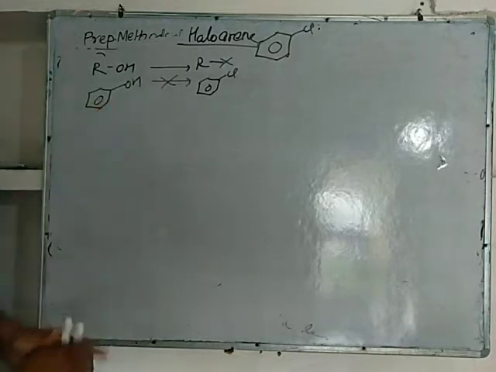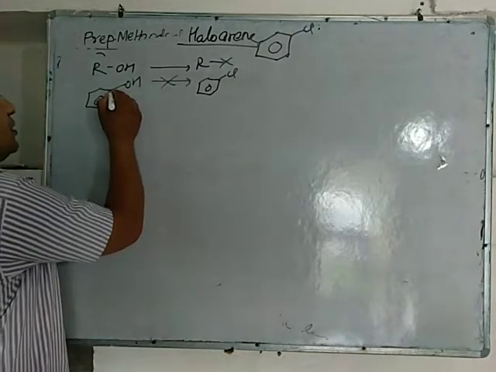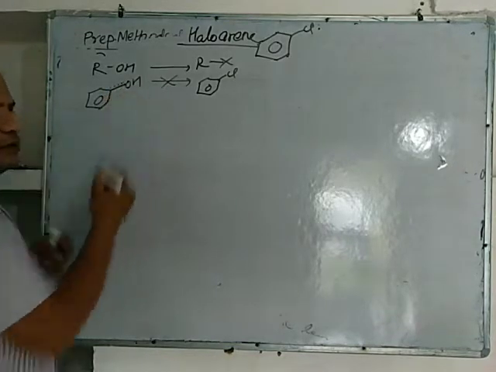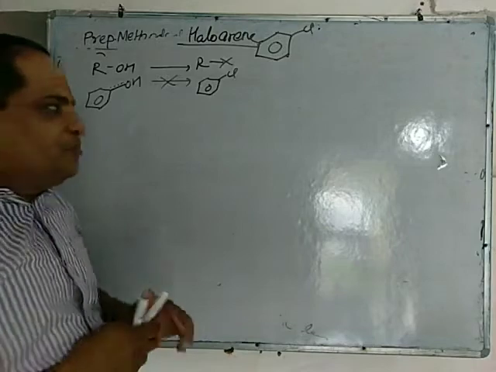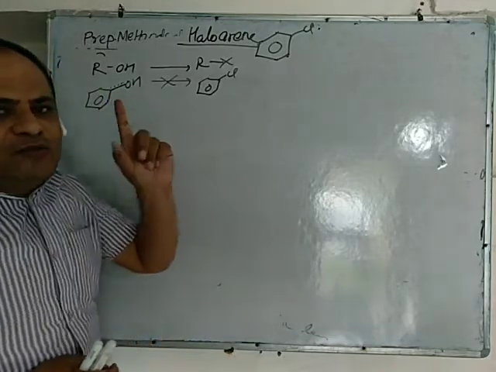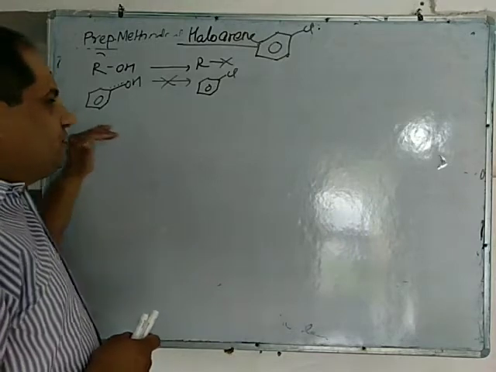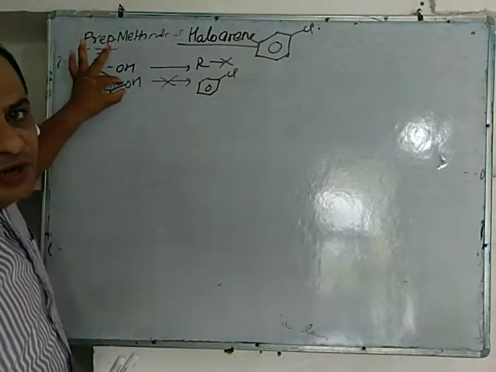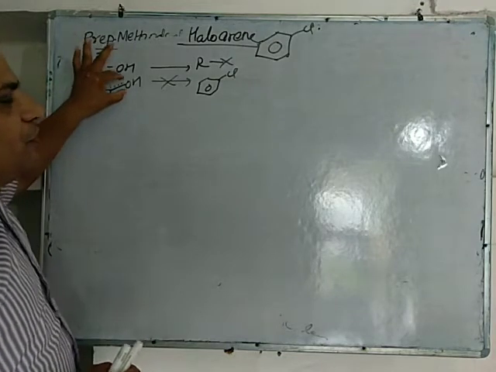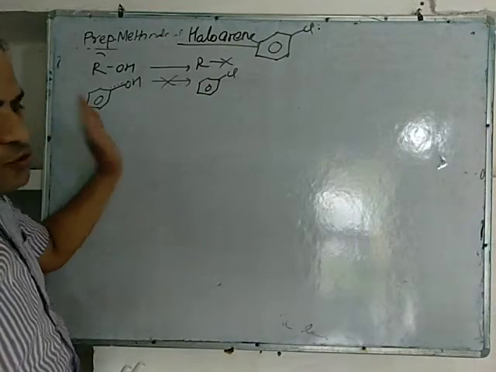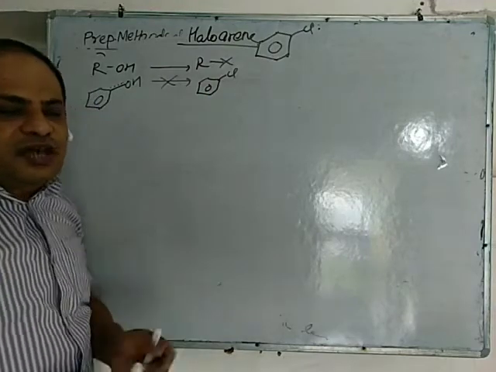It is because due to resonance, partial double bond character develops between ring and oxygen. Due to partial double bond character, bond becomes stronger and not easy to break. Therefore, haloarenes cannot be prepared from phenol. So, how haloarenes are prepared?